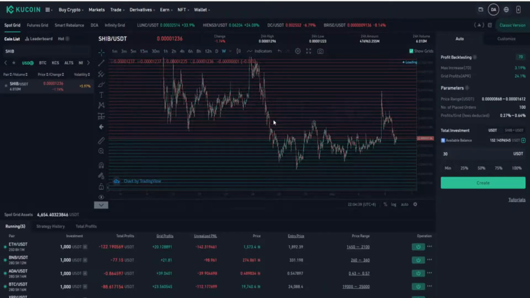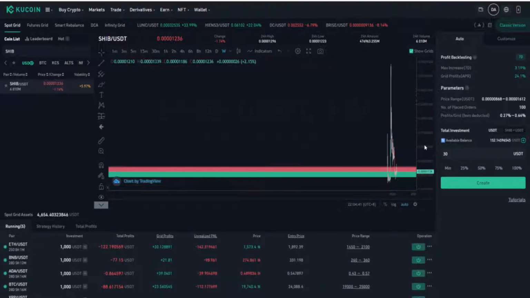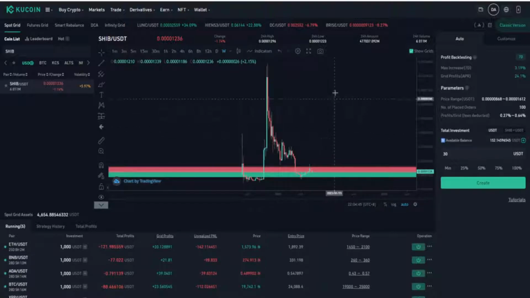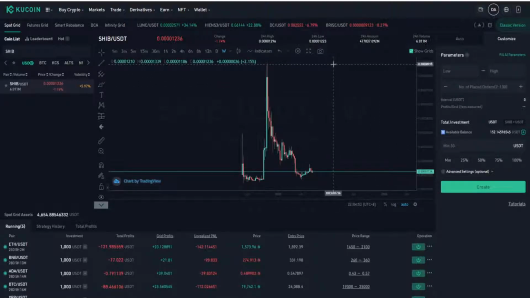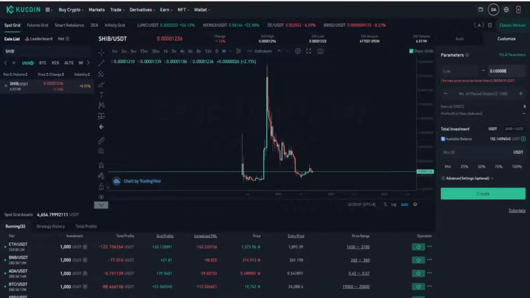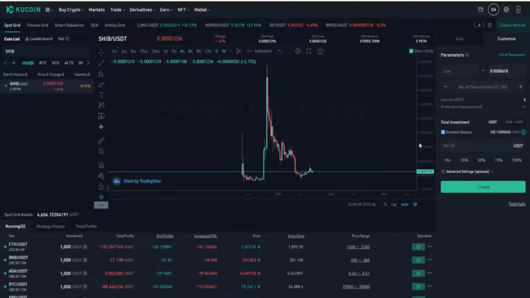Now let's have a look at the weekly chart just to give us an indication of how wide we can go. If we want to put this in for long term, we can also customize this bot. Let's go to all-time high, which is at 0.00008836, and it shows you the price must be lower than 618. So the highest you can go is 618.